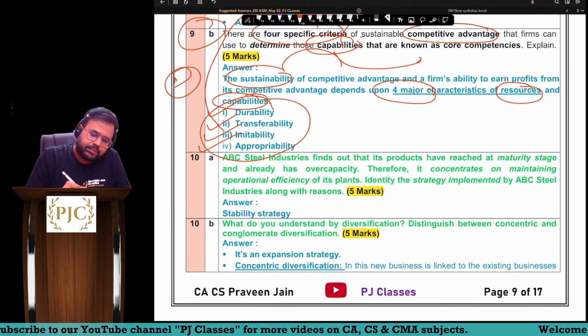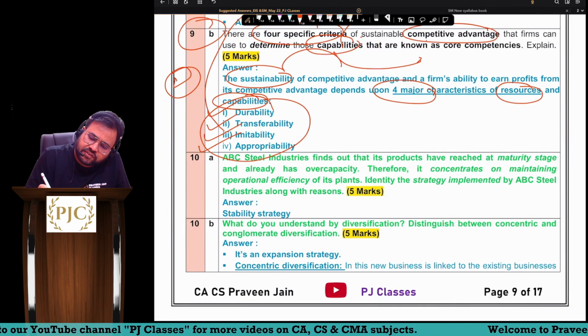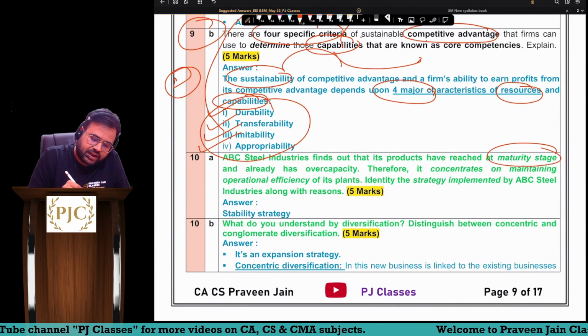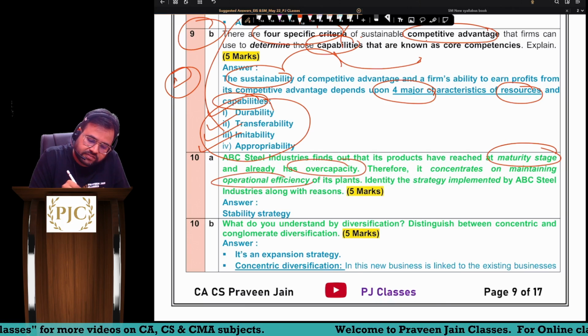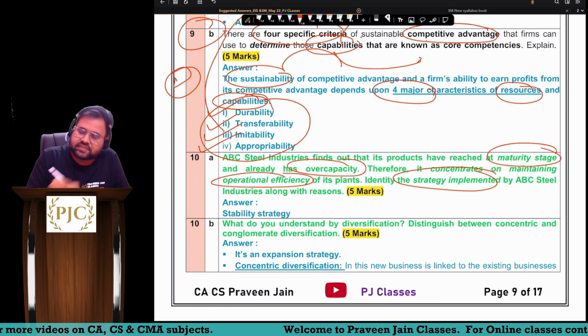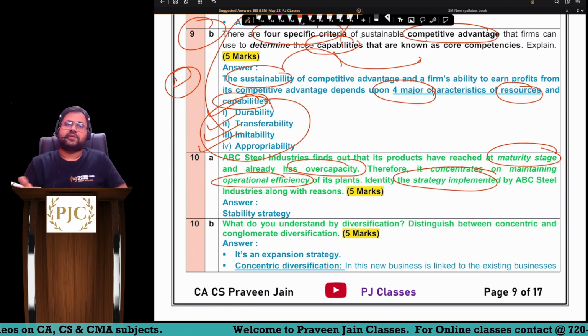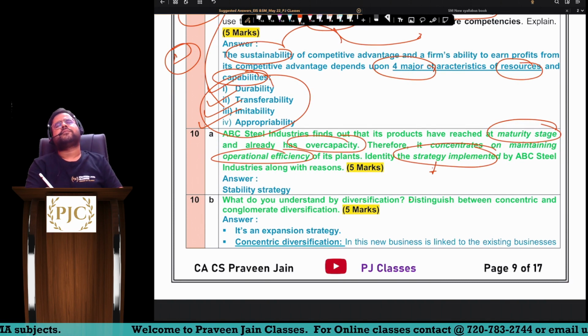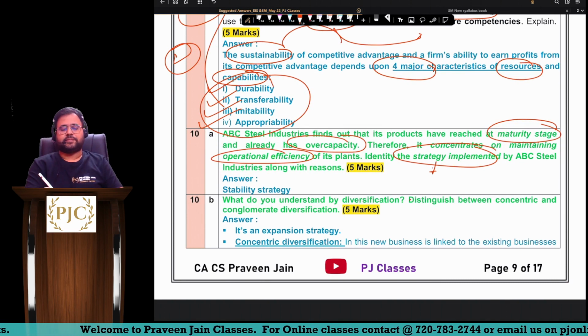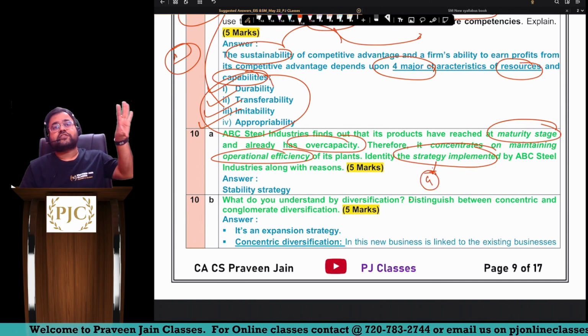Next, ABC Steel Limited finds out that its products have reached maturity stage and already has over capacity. Therefore, it concentrates on maintaining operational efficiency. Identify the strategies. Which strategy is the company implementing now? So this is your chapter number 4, corporate level strategies.